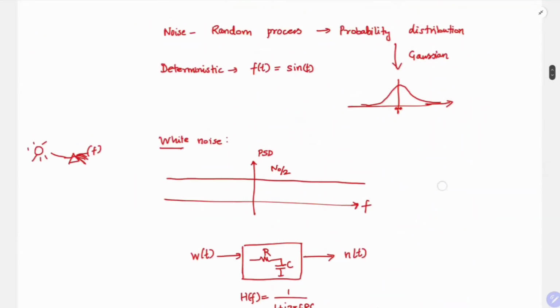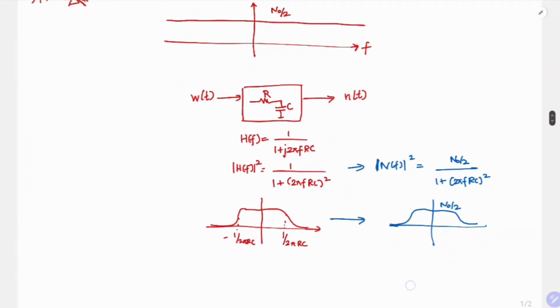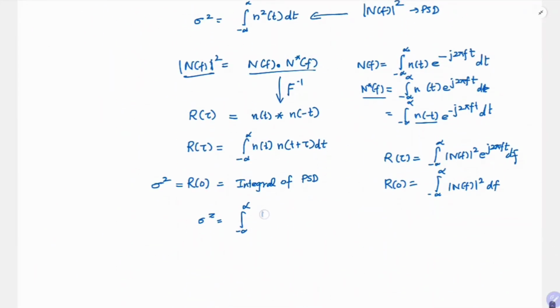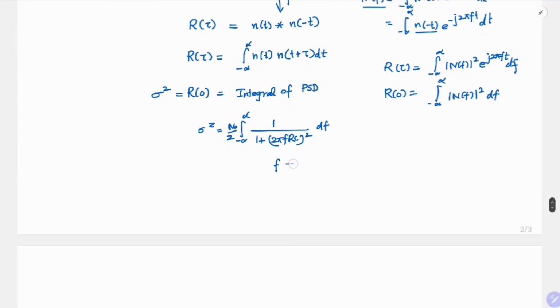So now can we integrate it? What we have for n of f is n naught by 2 by 1 plus 2 pi f rc whole square. So n naught by 2 I can take out, it is constant. Then 1 by 1 plus 2 pi f rc, whole square, into df. And I can do a change of variable from f to alpha. So 2 pi f rc equal to alpha. If I do that, sigma square is equal to n naught by 2, and df will be d alpha by 2 pi rc. So 1 by 2 pi rc integral minus infinity to infinity d alpha by 1 plus alpha square.